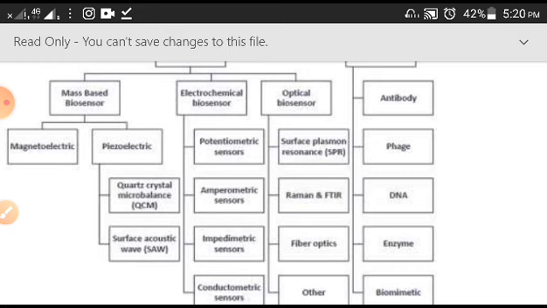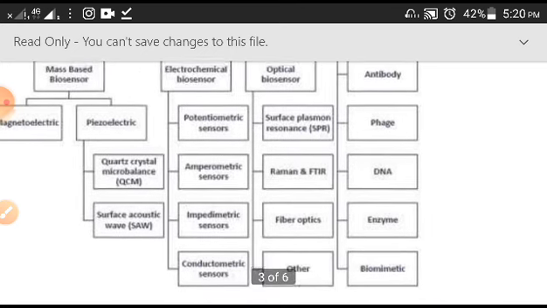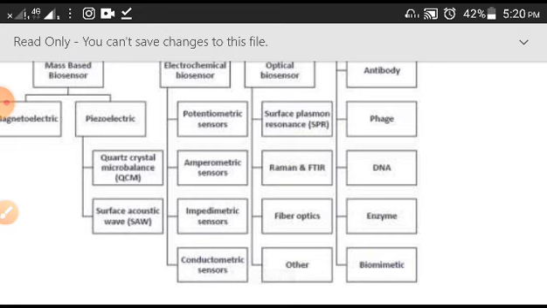The second set is the electrochemical biosensors. These are also very much used and very useful products. Electrochemical biosensors have potentiometric sensors, meaning they are using potentiometric methods, amperometric sensors, impedimetric sensors, and conductometric sensors. You have seen a conductometer, you have seen a potentiometer.